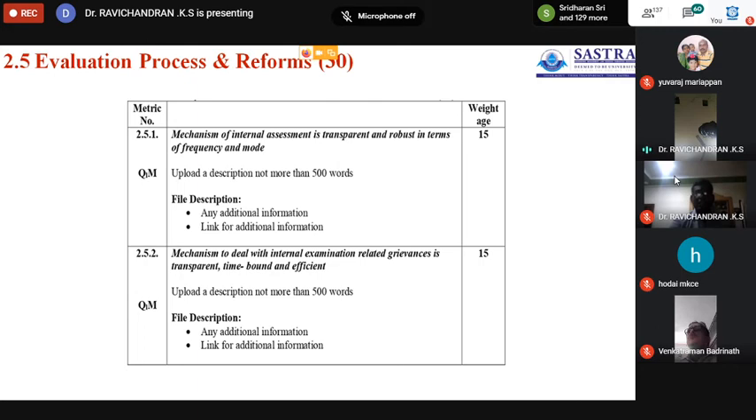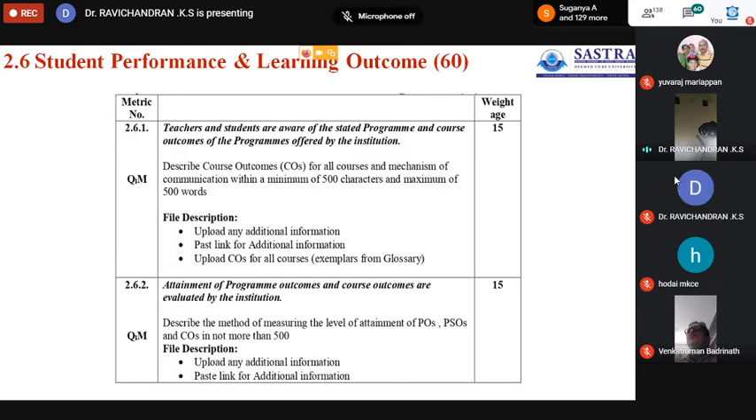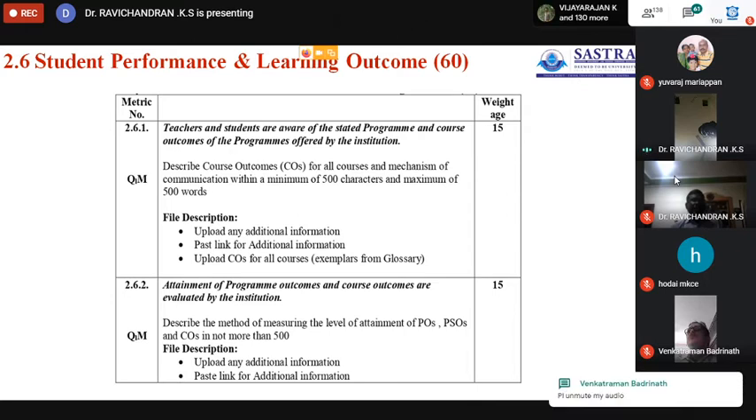Now come to the third, 2.6, student performance and learning outcome, 60 marks. This will go to three headings: 15, 15, 30. The first 15 marks go to whether teachers and students are aware of the stated program and course outcomes of the programs offered by the institution.